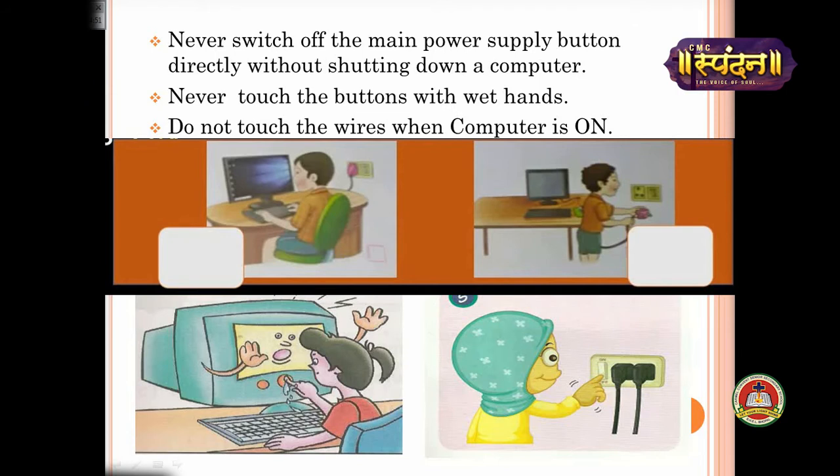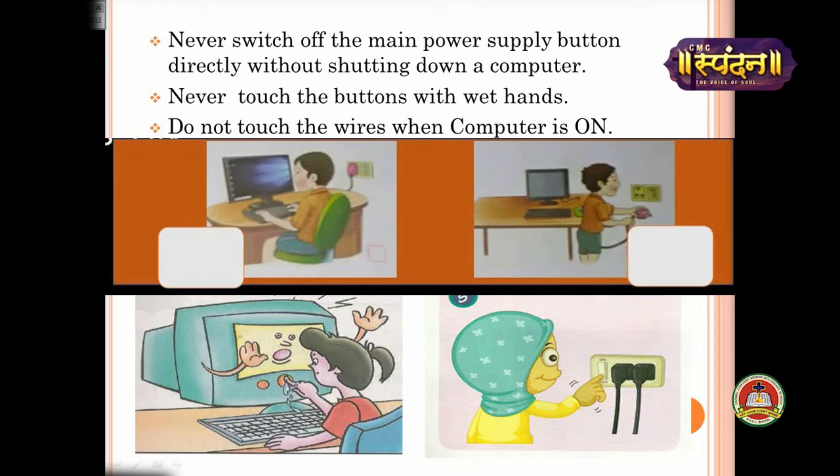And while the computer is working, never touch it with your wet hands. Now in this picture you are seeing that this girl is touching the button of a monitor with wet hands, and when you touch it with wet hands, maybe you can get a shock. So never touch it with wet hands.